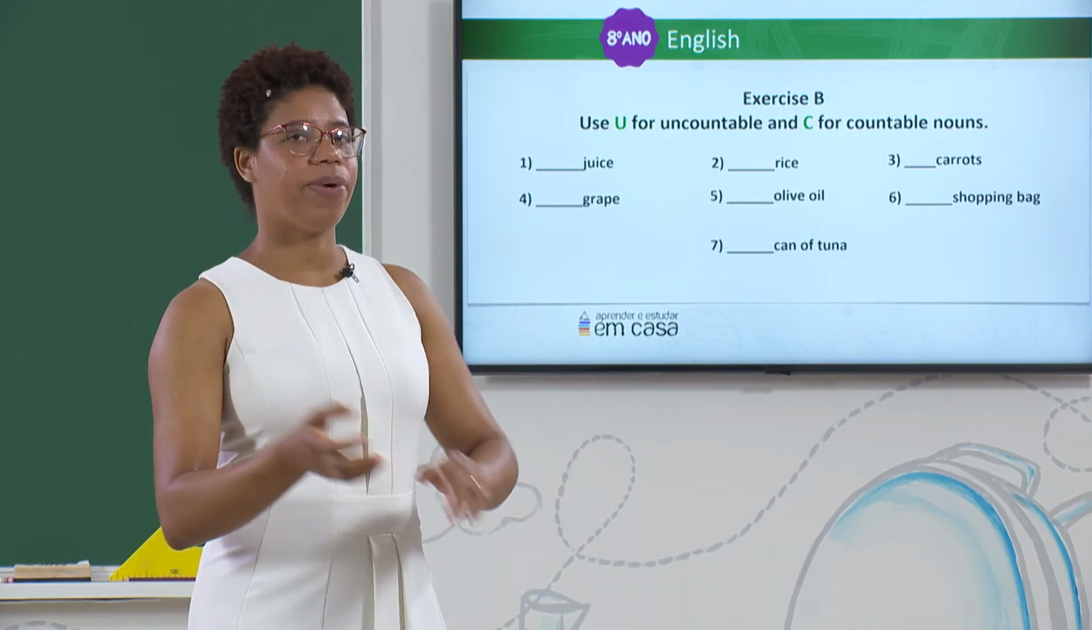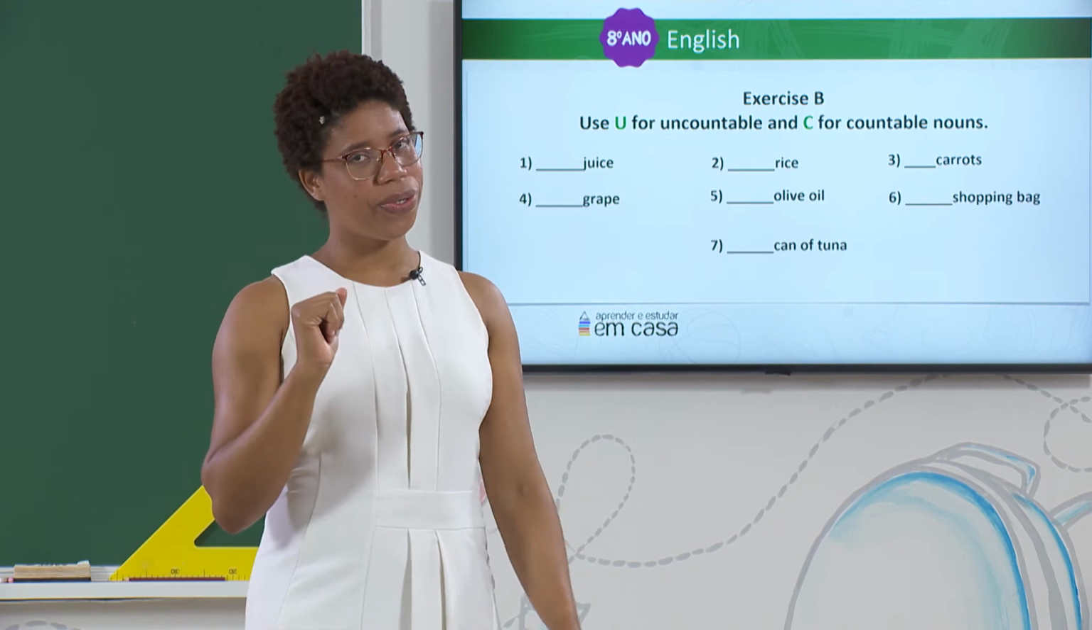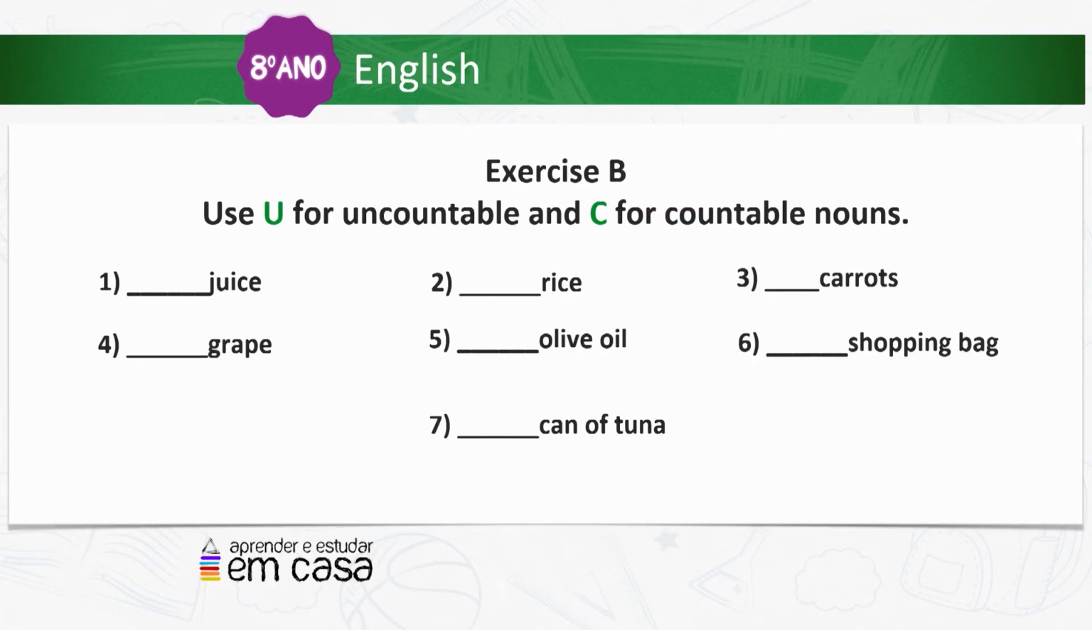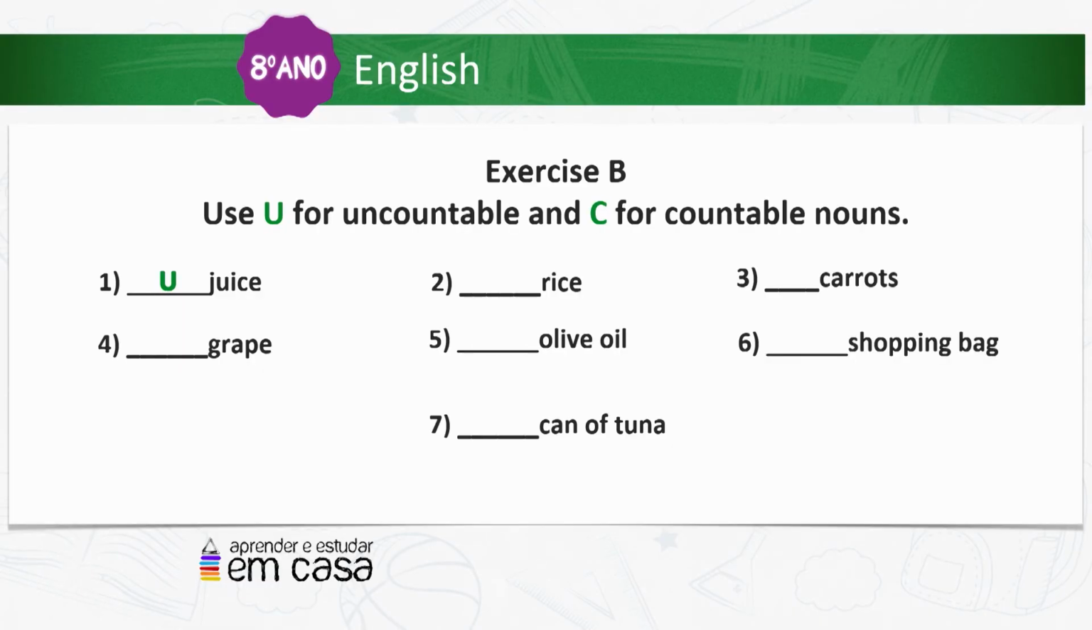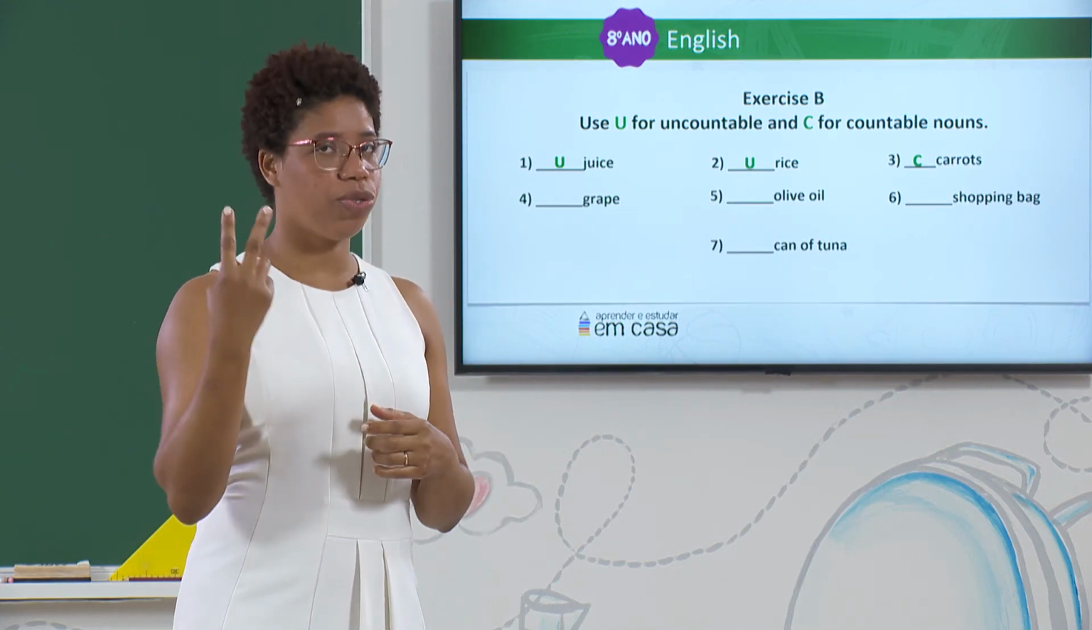Hello, dear ones. Welcome back. Let's see, what did you do? What did you write in number 1? Yes, juice is uncountable because we don't say 1 juice, 2 juice, okay? Number 2, rice is uncountable. Very good. And number 3, countable. Carrot. You say 1 carrot, 2 carrots.